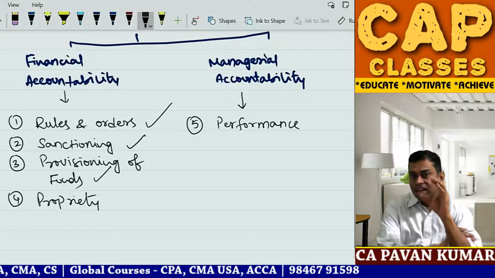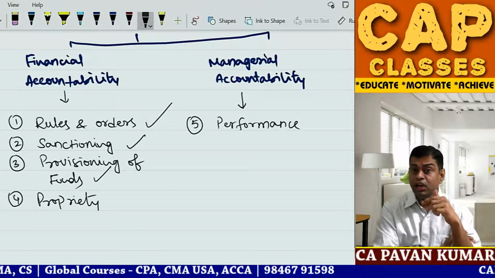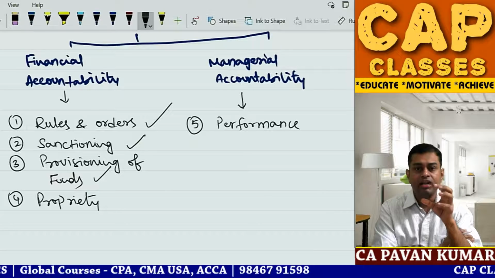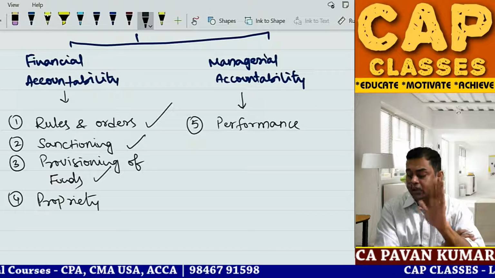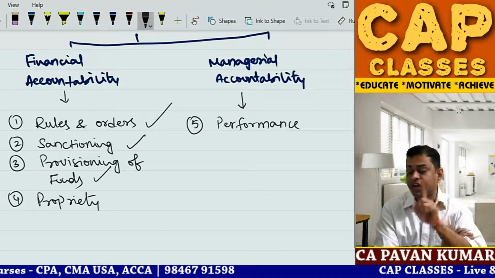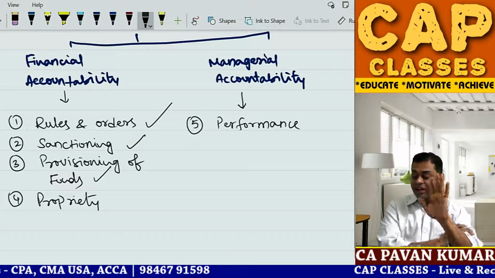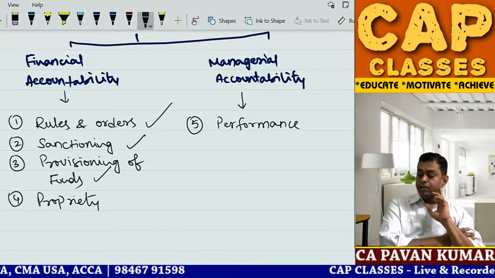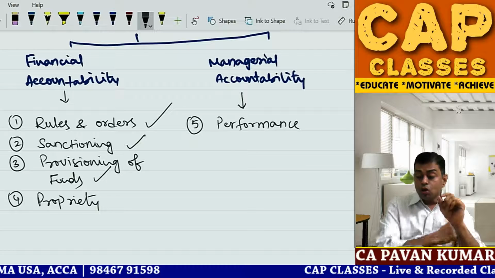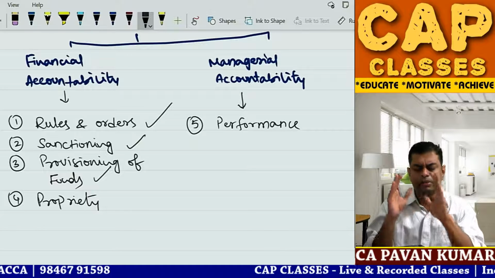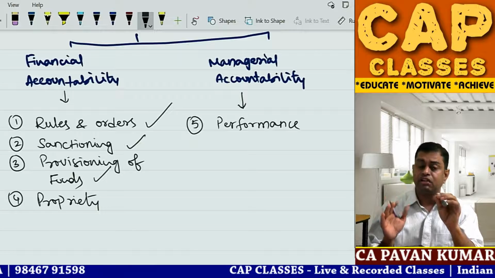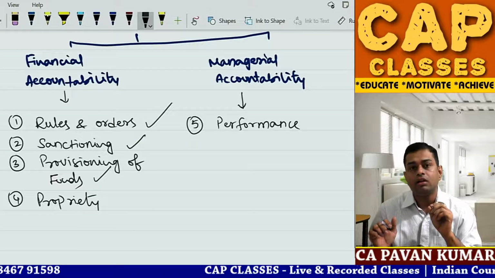Whatever I am trying to give you the understanding of, do you think it is making sense? For every purpose there will be a fund. You should not use it for another purpose. Is it making sense? Guys, are you following me? Yes. So the auditor will see: dear collector, I understand the genuine purpose. You are constructing a road, 100 crores you have taken. From which account have you taken it?